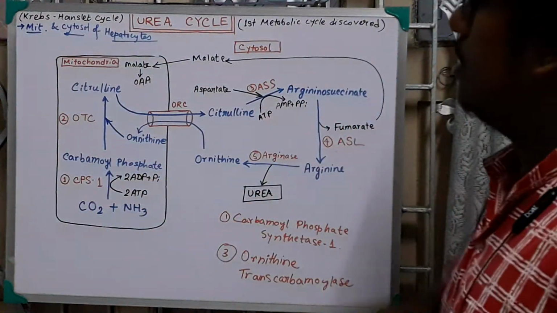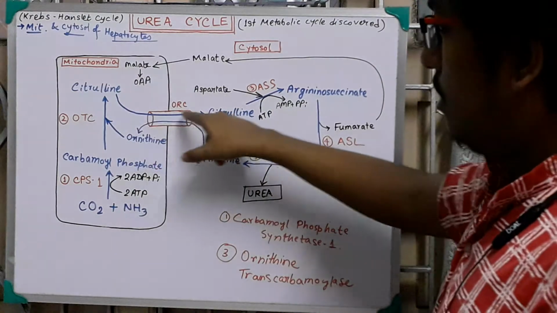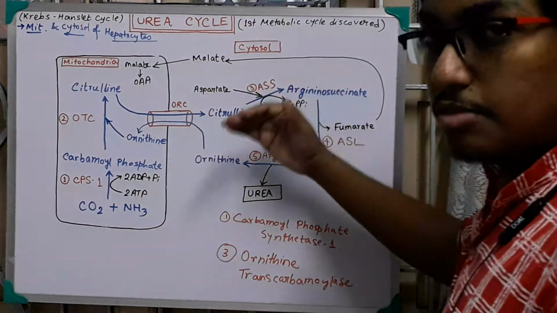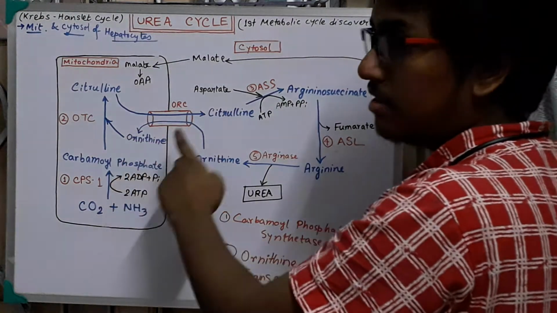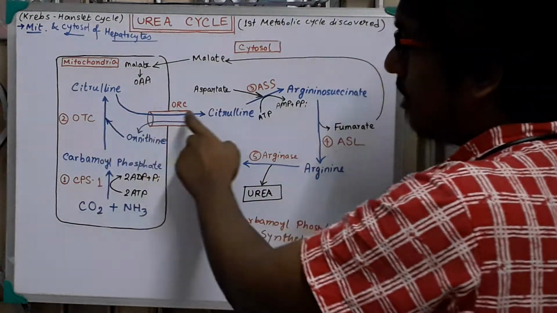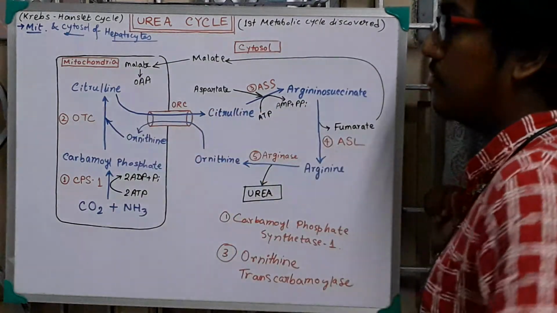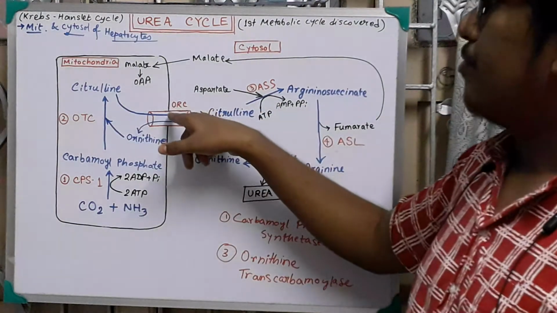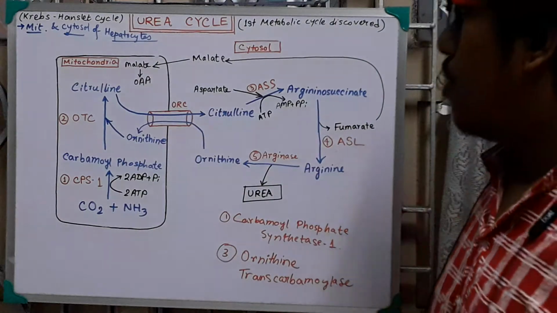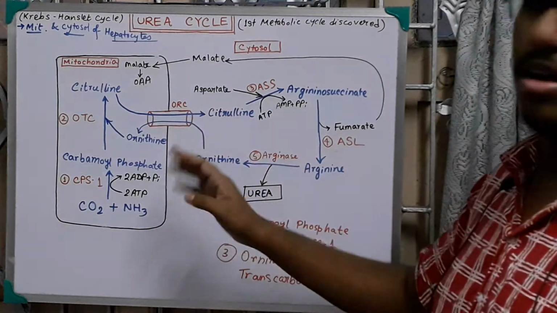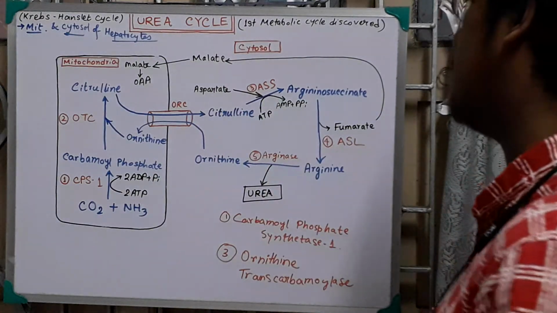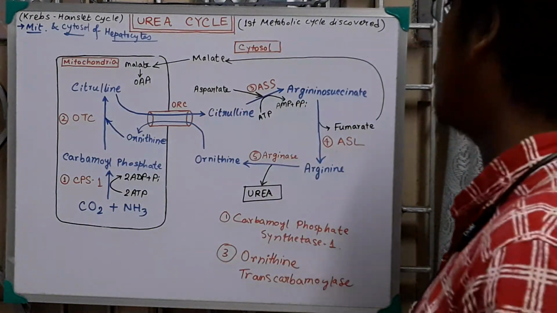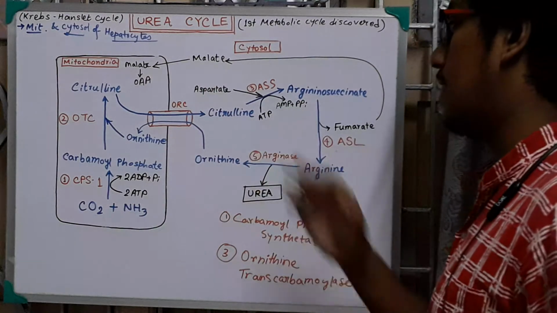Ornithine transcarbamylase. This citrulline comes out of the mitochondria through a transporter protein, through which the ornithine also enters into the mitochondria, and the citrulline comes out to the cytosol. This transporter is named the ornithine carrier protein. ORC means ornithine carrier protein. The citrulline comes into the cytosol.